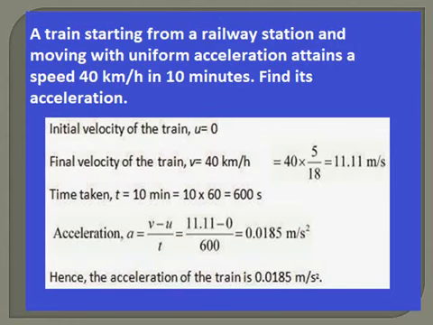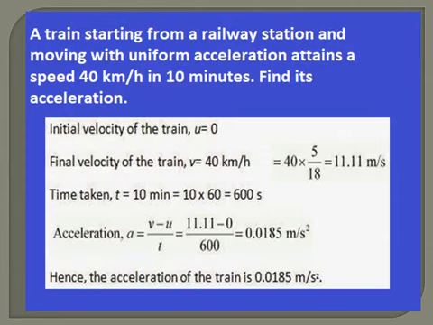Okay, a train starting from a railway station. Starting from a railway station means what will be its speed or velocity? So its initial speed or initial velocity is 0. That is the inference that we get from this sentence.